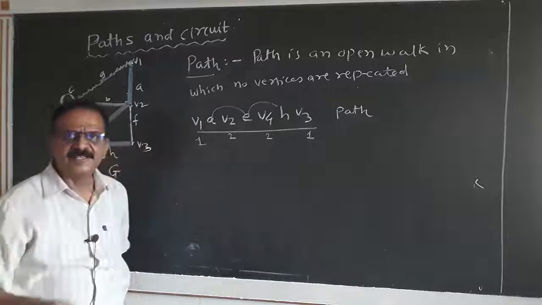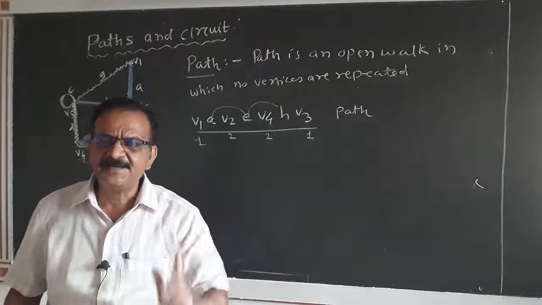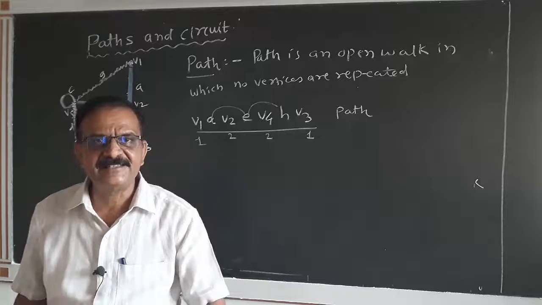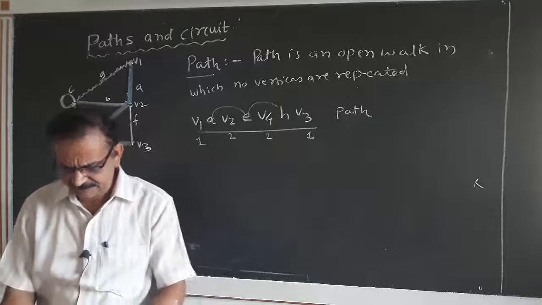From this we can conclude that in a path every vertex except terminal vertices has degree 2 and terminal vertices has degree 1.